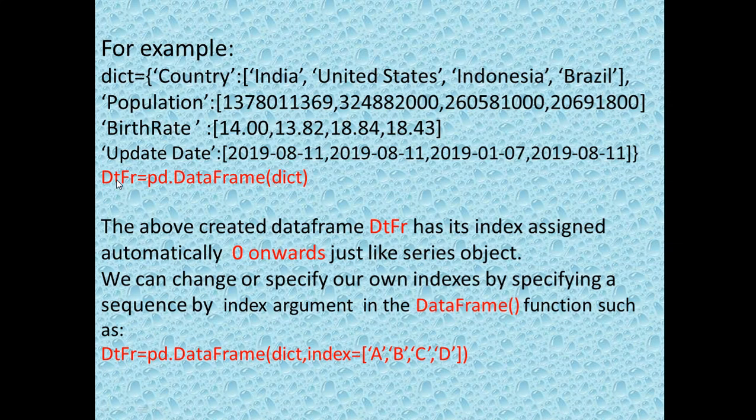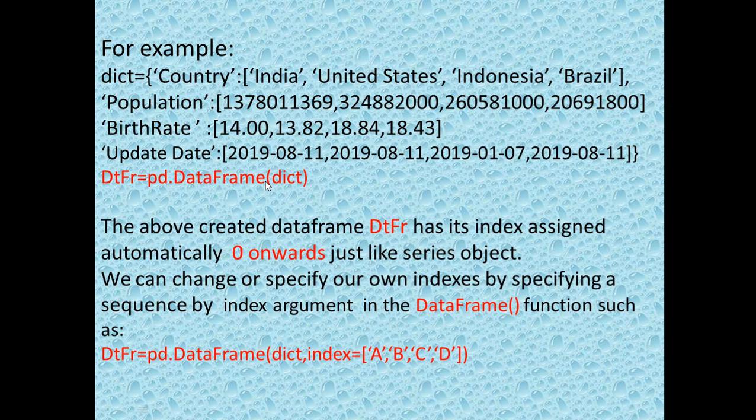So the data frame object equals pd.DataFrame, and inside this function you provide the argument, or pass the data. And what data am I passing here? The dict, that is a dictionary. So the 2D dictionary I am passing here as an argument of DataFrame.